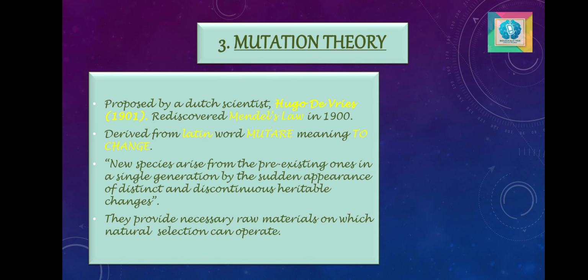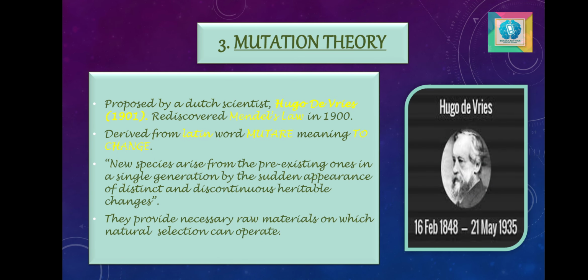The third theory of evolution was the mutation theory. It was proposed by Hugo de Vries in 1901. According to this theory, new species arise from pre-existing ones in a single step by the sudden appearance of distinct and discontinuous heritable changes. Hugo de Vries called such sudden distinct heritable changes mutations, and the word has been taken from the Latin mutare, which means to change.